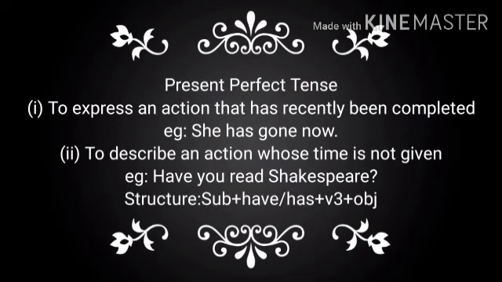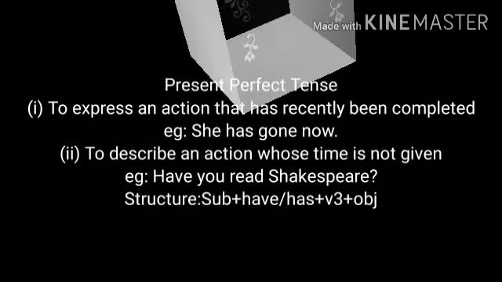Present perfect tense. It is used to express an action that has recently been completed. For example, she has gone now. It is also used to describe an action whose time is not given. For example, have you read Shakespeare? Structure is very simple. Subject plus have or has plus third form of the verb plus object.